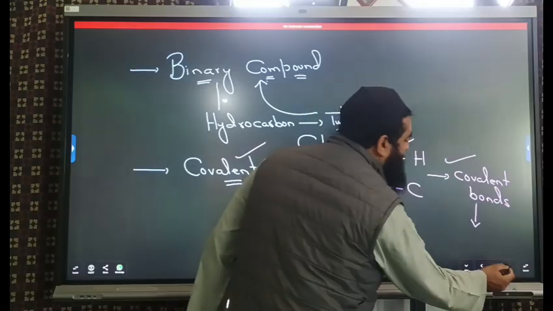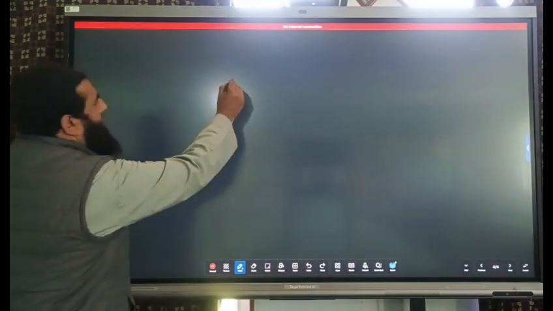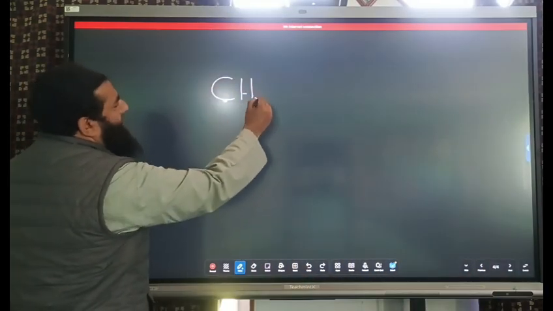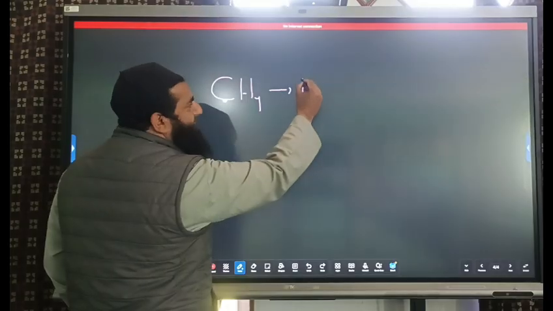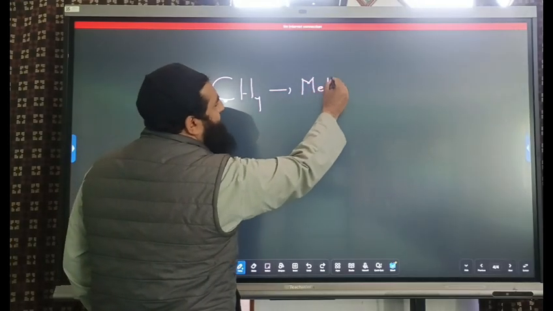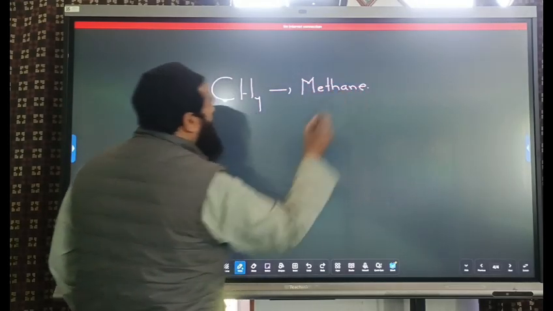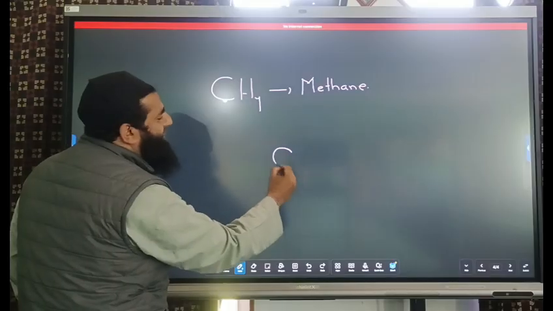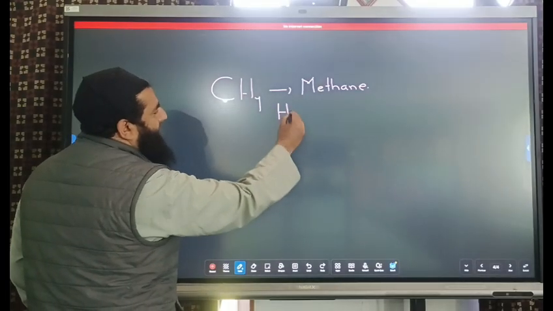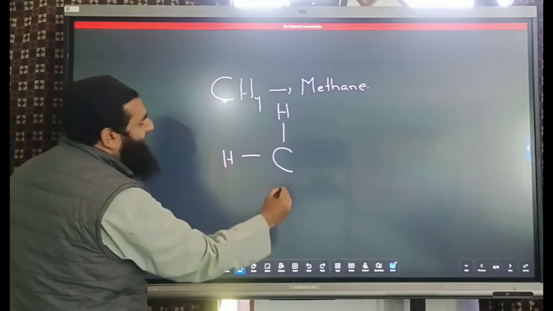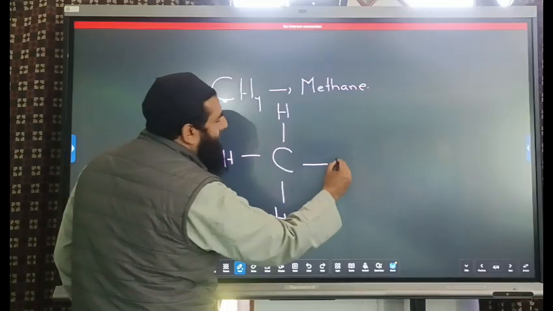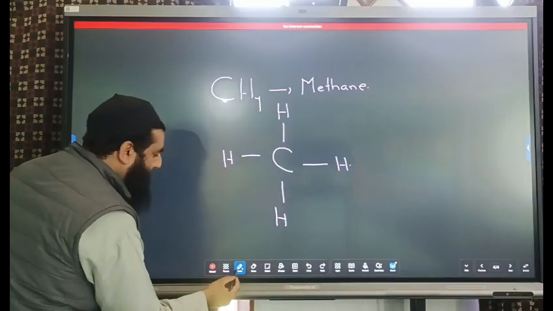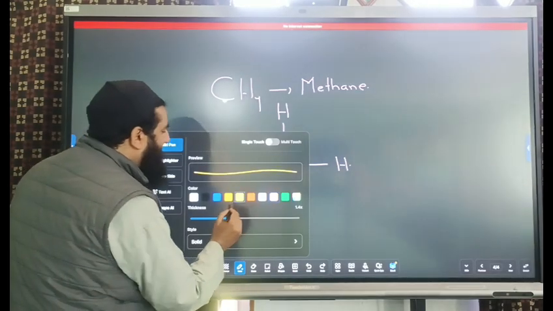Let me give you an example here. CH4. The name of this particular hydrocarbon is methane. I will be drawing the structure. It is the structure of this methane molecule. My dear students, listen properly.